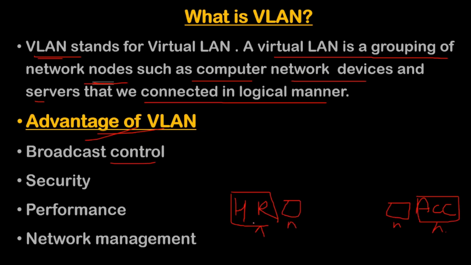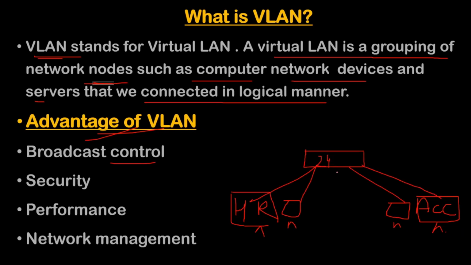Suppose we have only four PCs. To connect these four PCs, one switch is sufficient, because every switch has a minimum of 8 ports, so 8, 16, or 24. If I take this 24-port switch, I have 24 ports available in a single switch, so I can connect all the PCs with a single switch. Right, so this is a good deal.